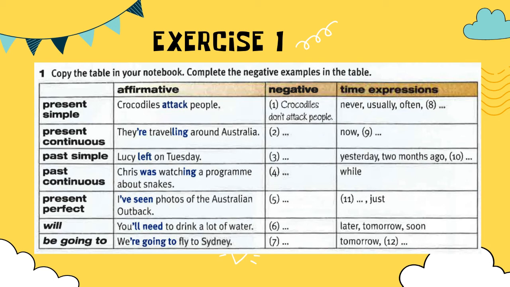Present perfect, I have seen photos of the Australian outback. Will, you will need to drink a lot of water. Be going to, we are going to fly to Sydney. So the negative, you need to complete the negative examples in the table.